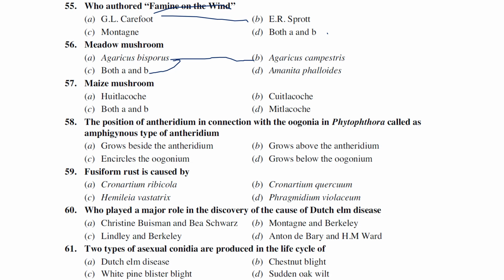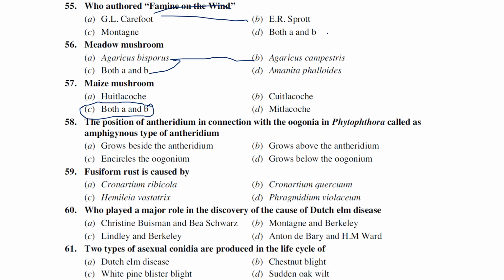Maize mushroom. Which of the following is a maize mushroom? Huitlacoche, Cuitlacoche, A and B, Mitlacoche. Actually, Huitlacoche, otherwise called Cuitlacoche, is a maize mushroom. In fact, in a couple of countries, it is inoculated on purpose to produce this special food known as Huitlacoche or Cuitlacoche.